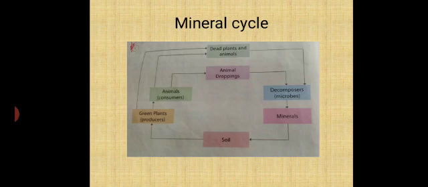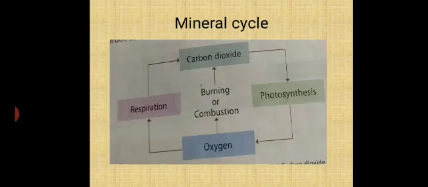So, from the soil to the plants, from the plants to the animals, from the animals again back to the soil. This is the mineral cycle.